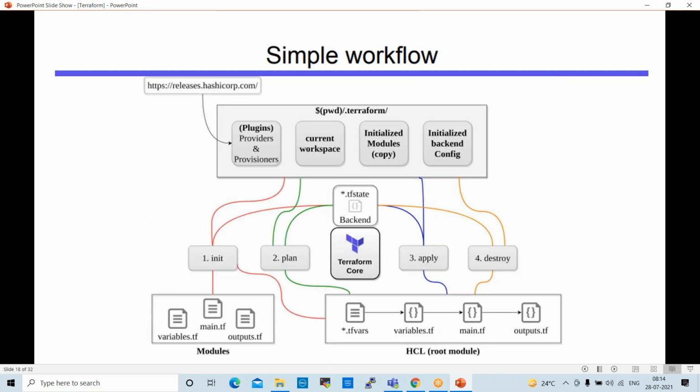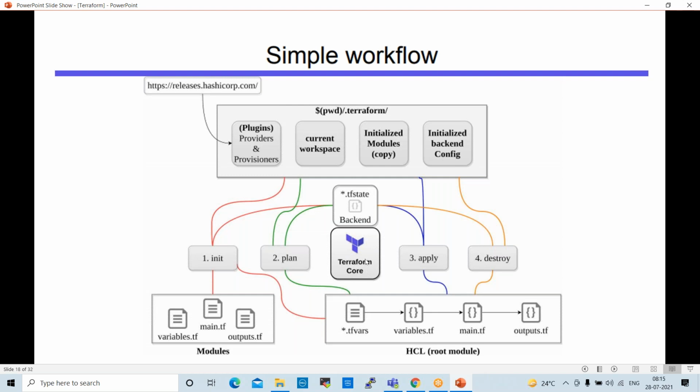Next one is the simple workflow. What is a workflow? We'll try to understand. See here, we have Terraform providers, provisioners, current workspace, initialized modules, and initialized backend config. Normally Terraform core is here.